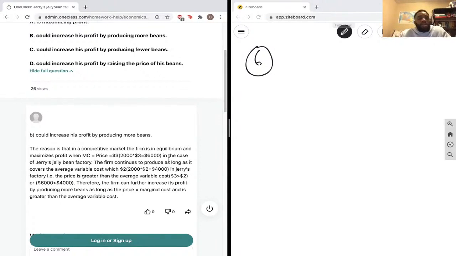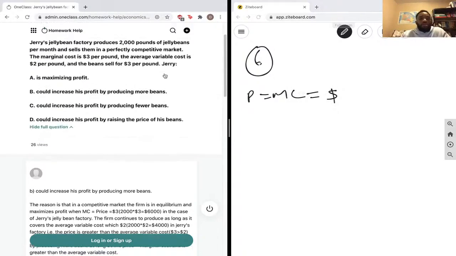Let's see the reasoning behind that. The reason is that in a competitive market, the firm is in equilibrium and maximizes profit when the marginal cost is equal to price. So P equals MC, which is equal to $3.